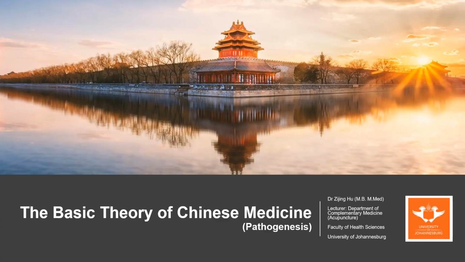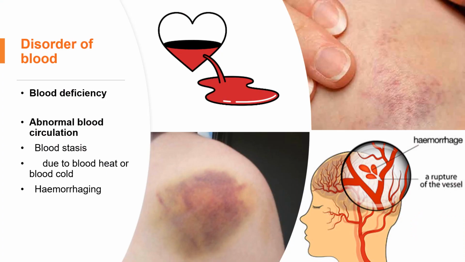Hello everyone. In this video, we are going to continue the discussion on the disorder of blood. This is also in the category of pathogenesis. In the previous video, we introduced the disorder of qi and essence. Here we're going to introduce the disorder of blood.